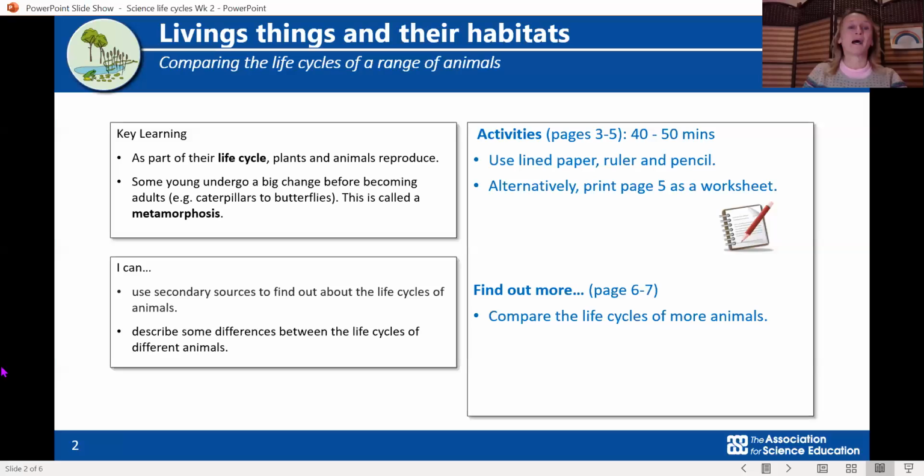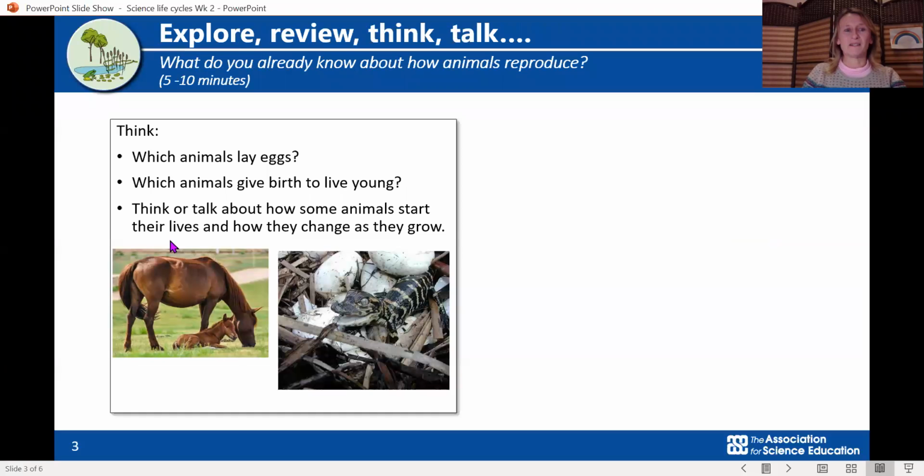You're going to use some secondary sources to find out about the life cycles of animals. You're going to watch some videos and you're going to describe some of the differences between the life cycles of different animals. Okay, and so here's something to think about, what you already know.